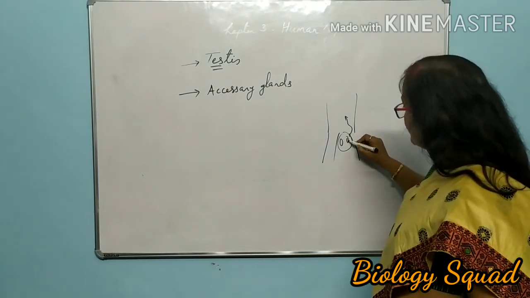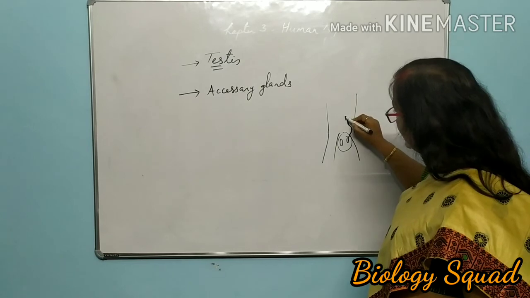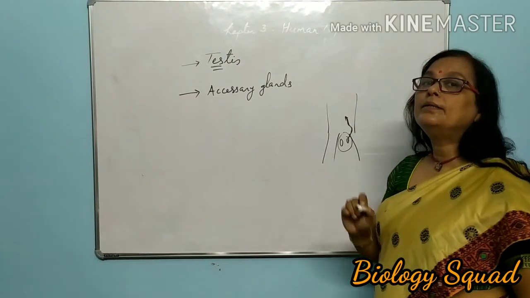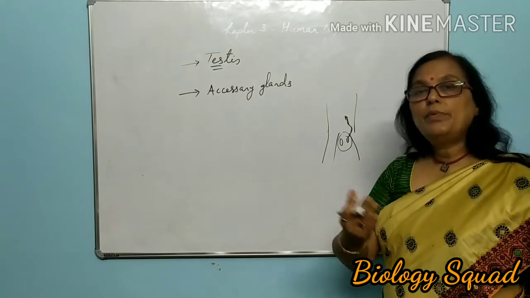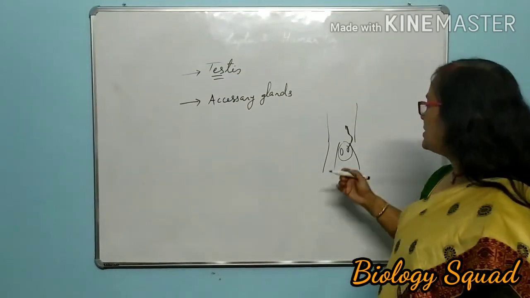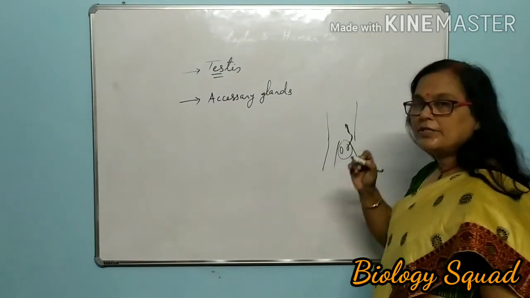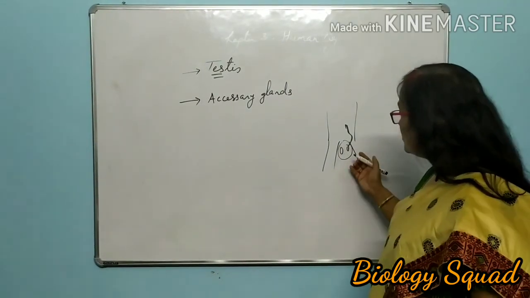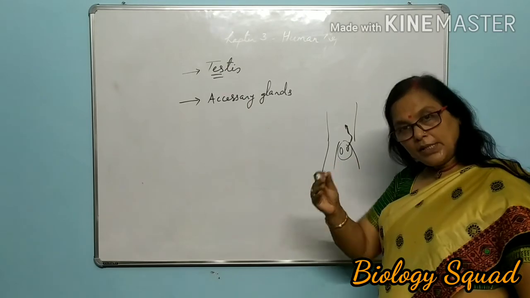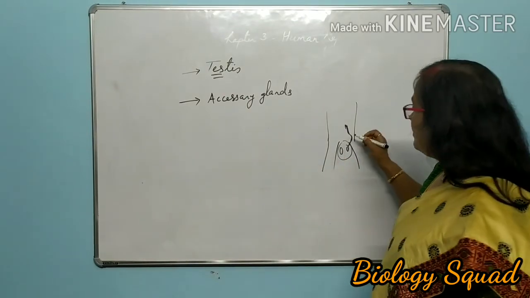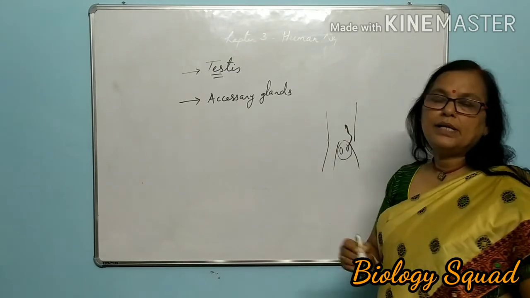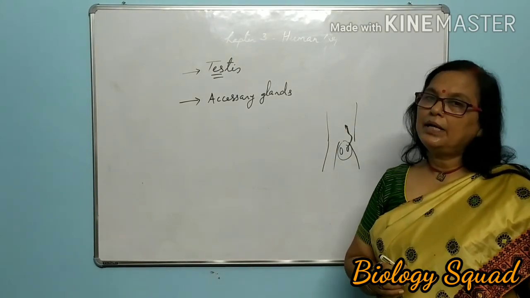Therefore, the sperms have to be carried inside the abdomen by certain ducts. There are many accessory ducts involved in the transfer of sperms from the testis to the tubular structure, and finally a major duct brings all the sperms inside the abdominal cavity.